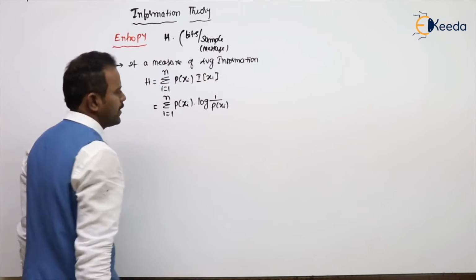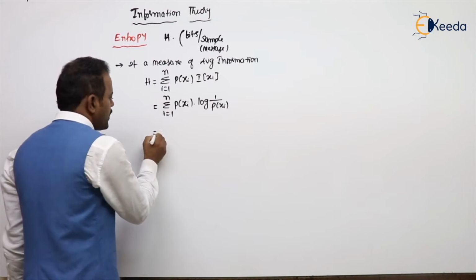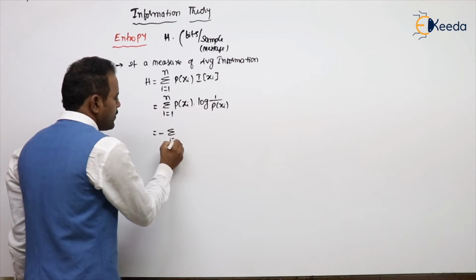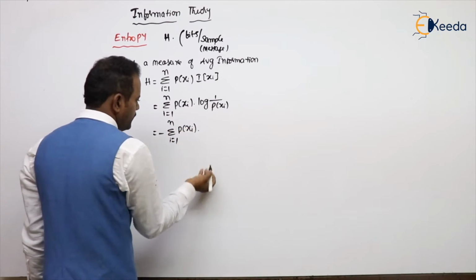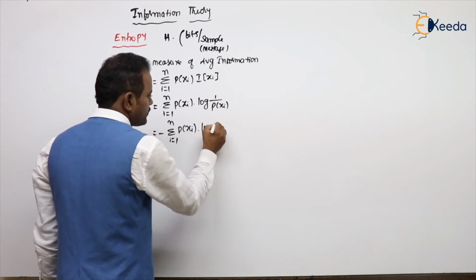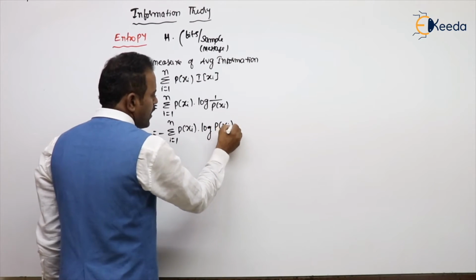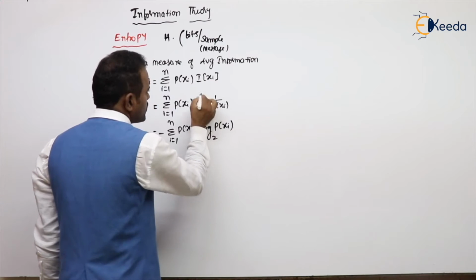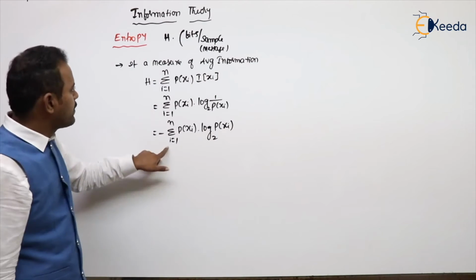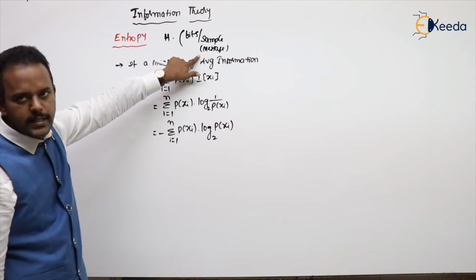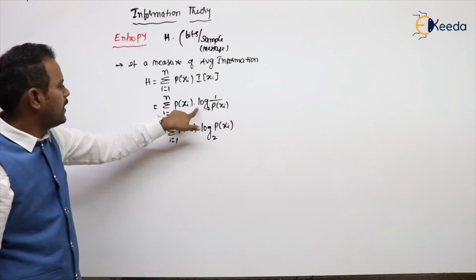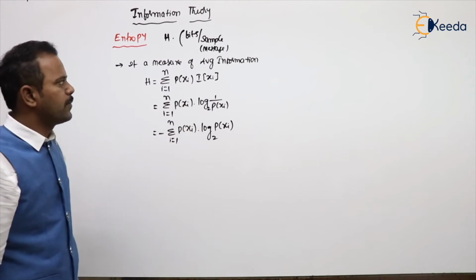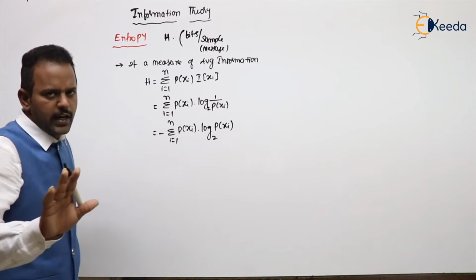We already saw this previously. Or you can also write minus summation i equal to 1 to n P of xi into log P of xi. Base is 2 only, students, because we are measuring information in bits per sample or bits per message. If you write minus, you can write it in the numerator. Any one of the formulas you can remember. It's a regular question.